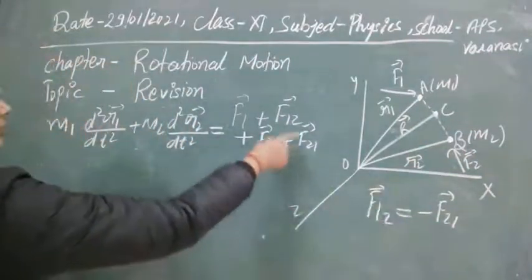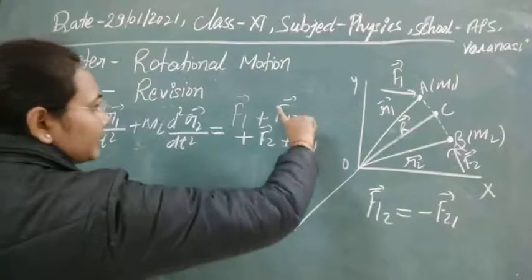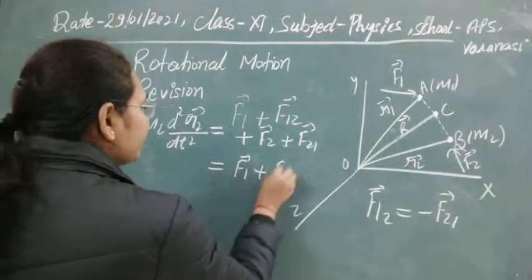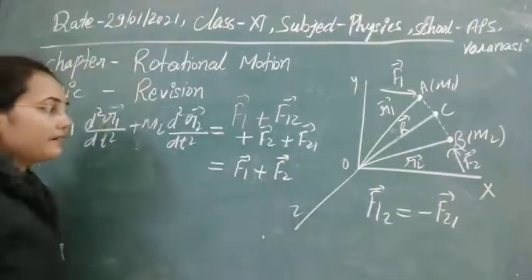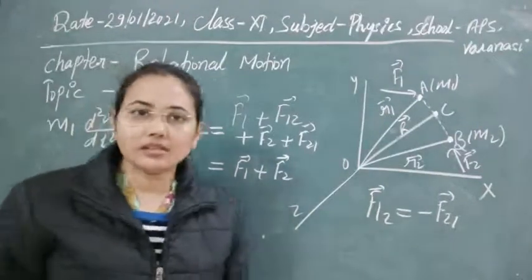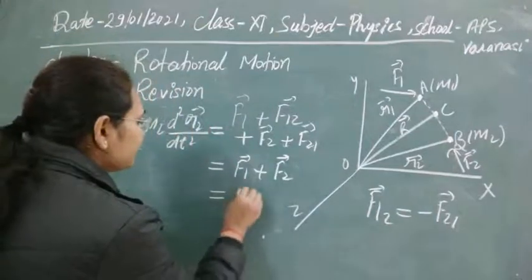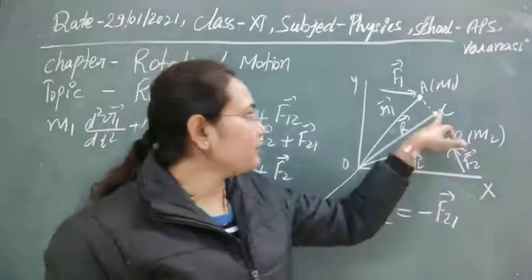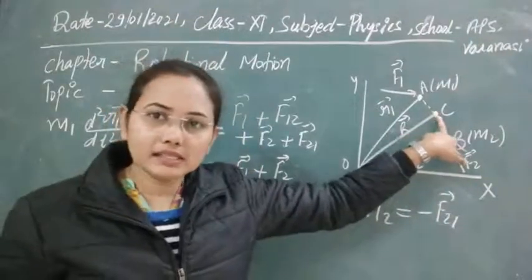So if we put this value, then definitely the internal forces will be cancelled out and we will finally get F1 plus F2. So F1 plus F2 is the total external force that is acting on the system. We can represent it by some F here, and that total force will act on this particle C here.